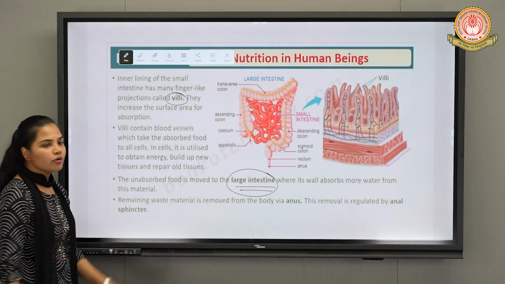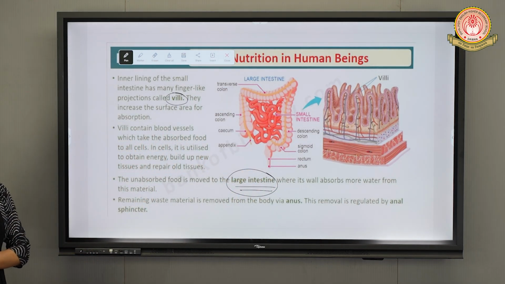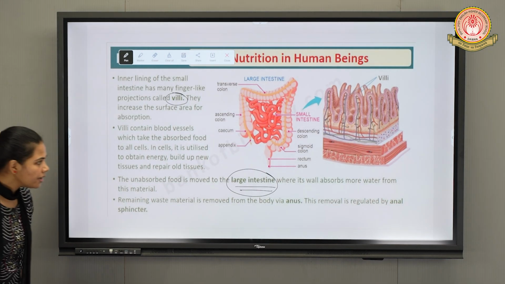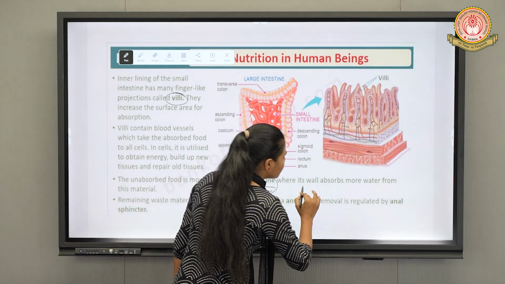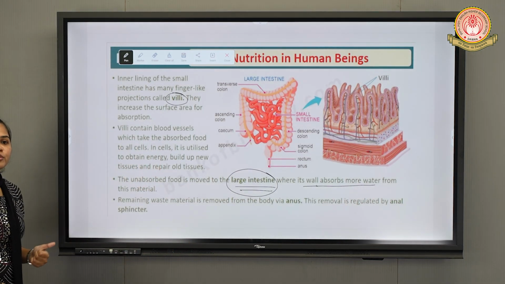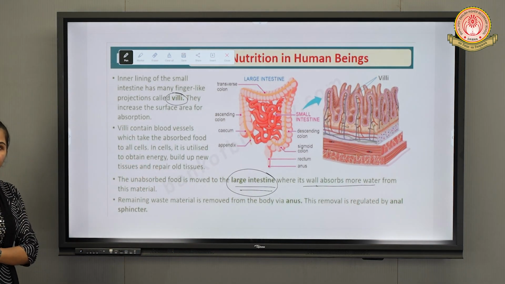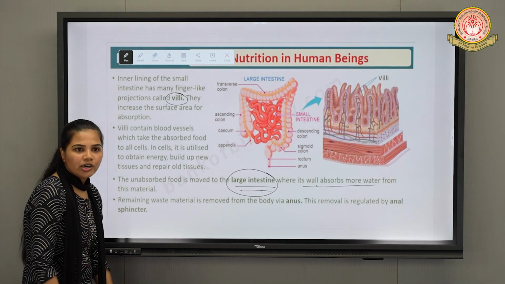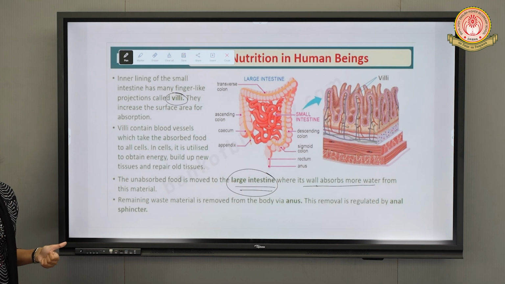The unabsorbed food now comes inside our large intestine, where the walls of the large intestine absorb the water and the waste materials are thrown outside the body through the anus. So the anus is the last part of the digestive system.